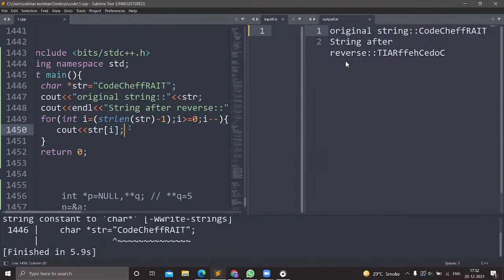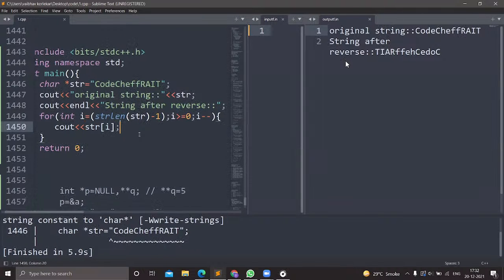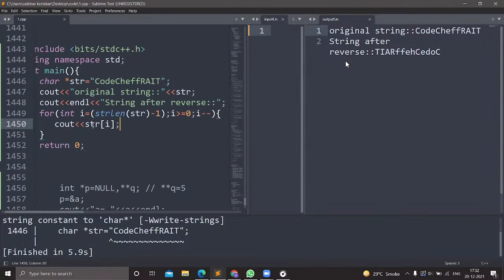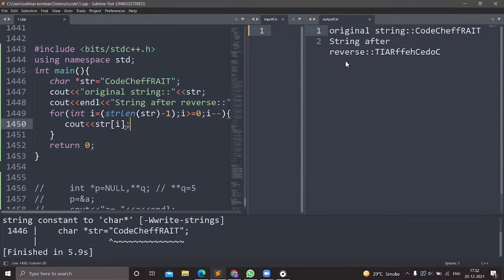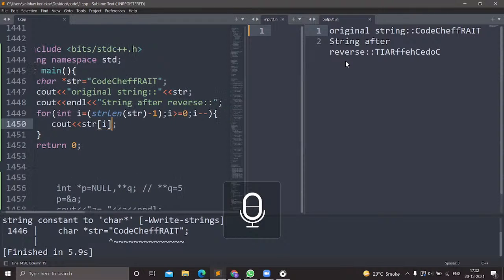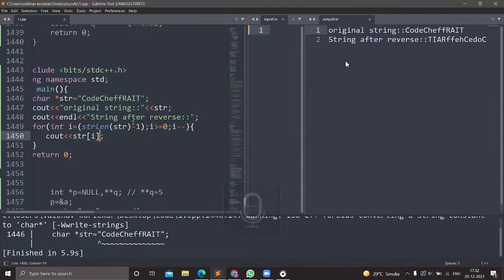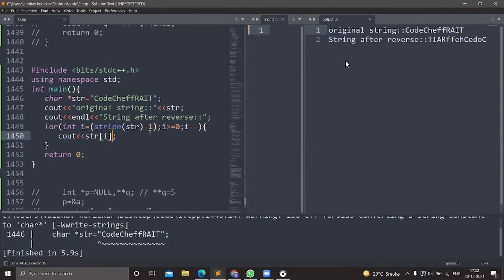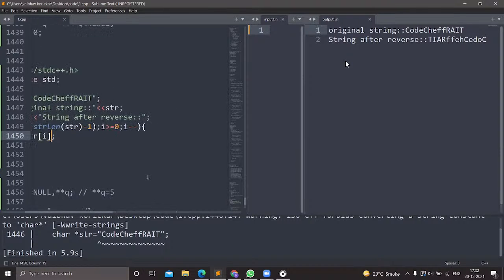At the end of the code, it is going to run with pointers only. So this is the application of pointers with arrays we have learned. So this is the code. If anyone has any doubt, you can write it down below.